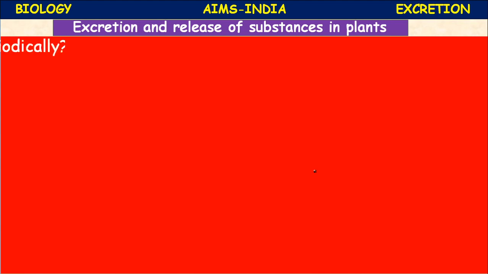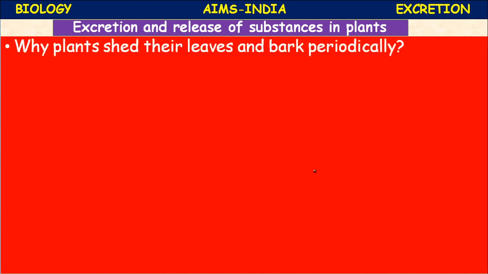Excretion and release of substances in plants. Let us start with the question: why do plants shed their leaves and bark periodically? Just like certain groups of animals shed their skin, in reptiles particularly, you can see in snakes and lizards.